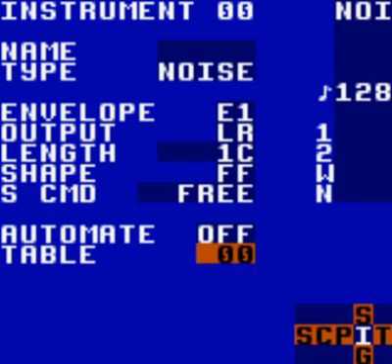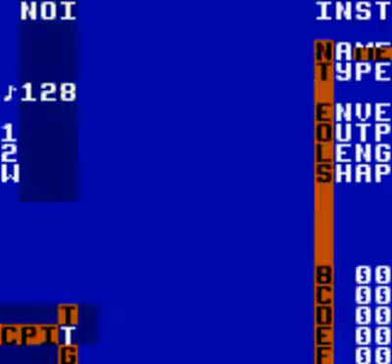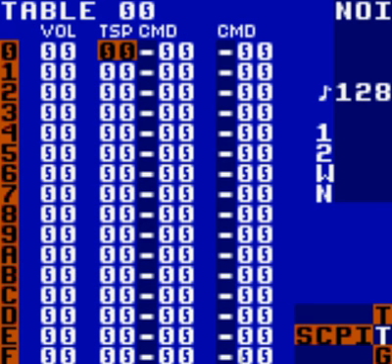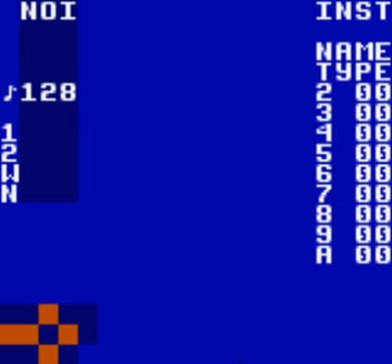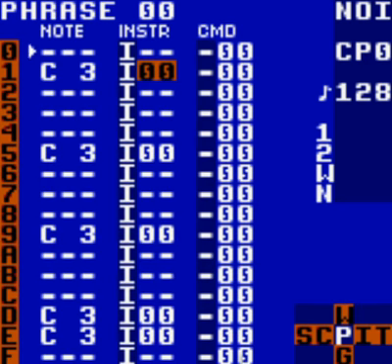We are going to make a table, and we're going to use the transpose column here and add FF, FB, and F6. Now let's check out our new snare. Pretty cool stuff.